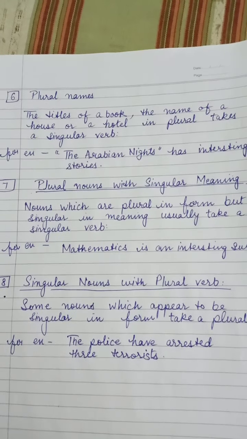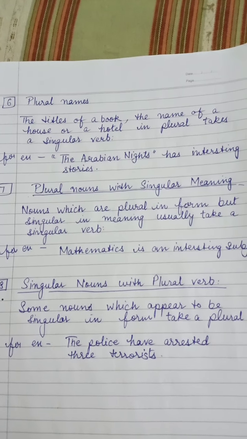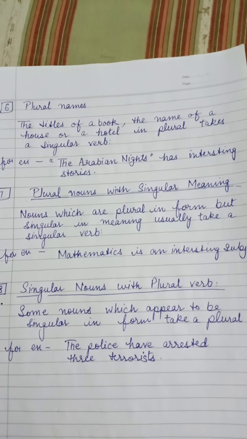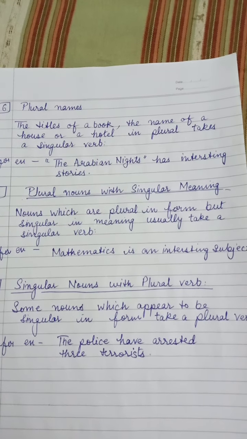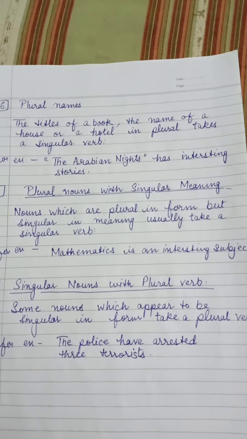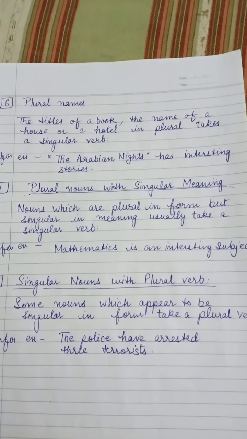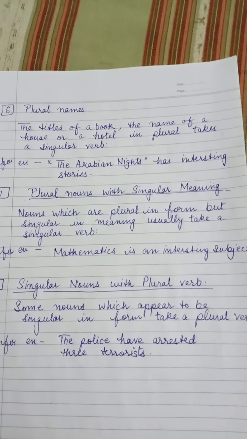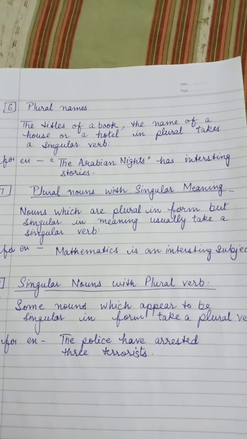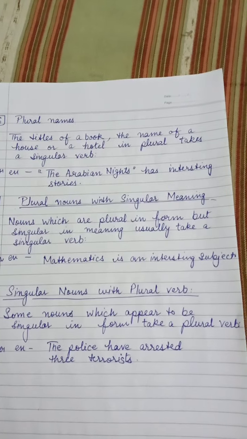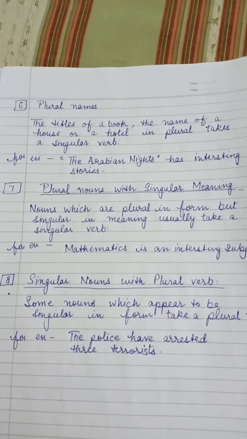Okay, now move on with the last one, singular nouns with plural verb. Sometimes we have singular nouns but they are along with plural verb. Some nouns which appear to be singular in form take a plural verb, right? They appear to be singular but actually they are plural, so we are going to take plural verb with that. For example, the police have arrested 3 terrorists.